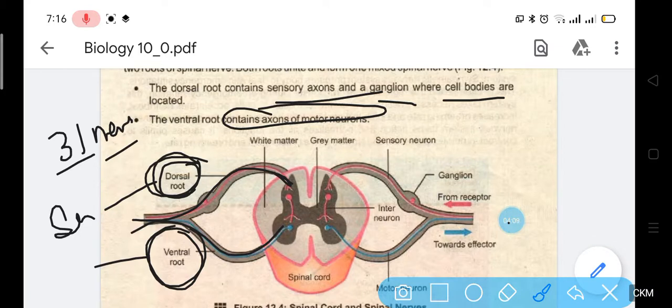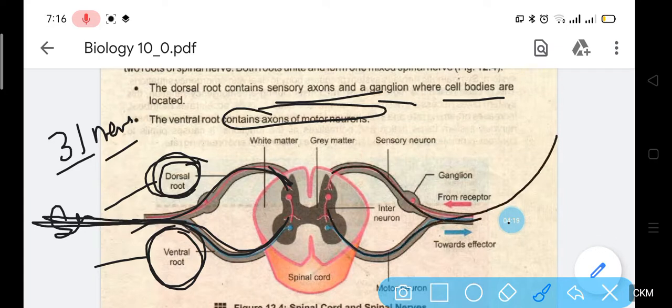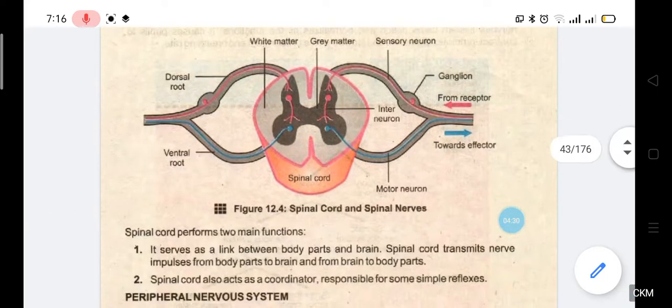So each mixed nerve will have two roots, the dorsal root and the ventral root, and this is the nerve. This is another nerve. If you see, 31 nerves arise, and each nerve has two roots, one dorsal and the other ventral.